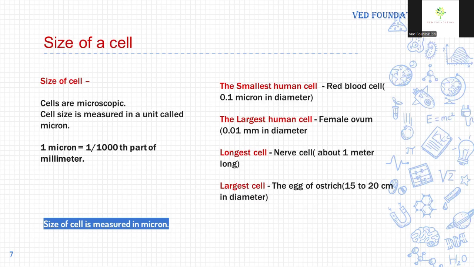The smallest human cell is the red blood cell, and its size is 0.1 micron in diameter. The largest human cell is the female ovum and its size is 0.01 mm in diameter. The longest cell in the human body is the nerve cell and its length is about 1 meter. The largest cell is the egg of ostrich, and its size is 15 to 20 centimeters in diameter. And in the plant kingdom, the largest cell is the ovum of the cycas plant.